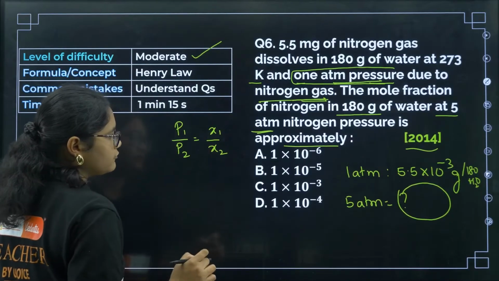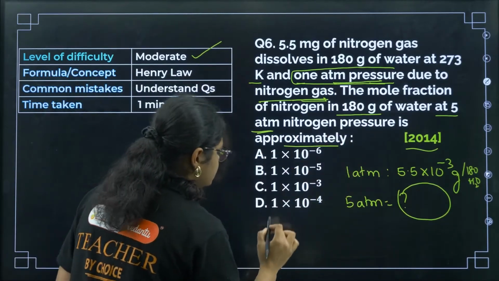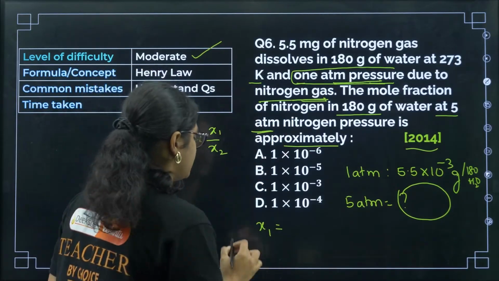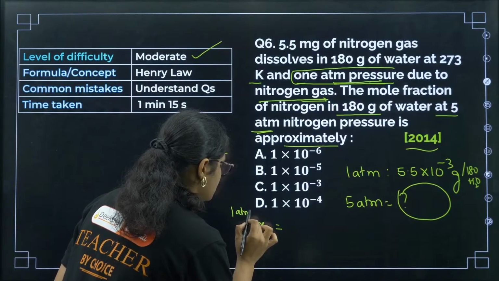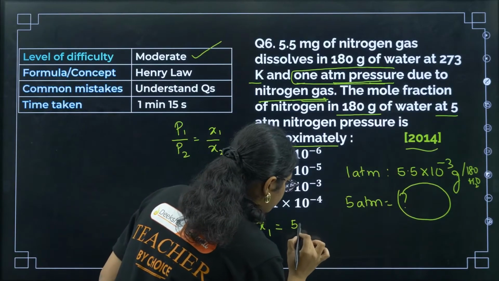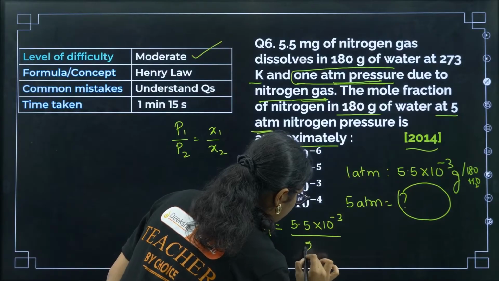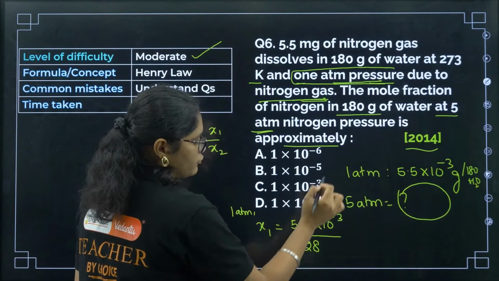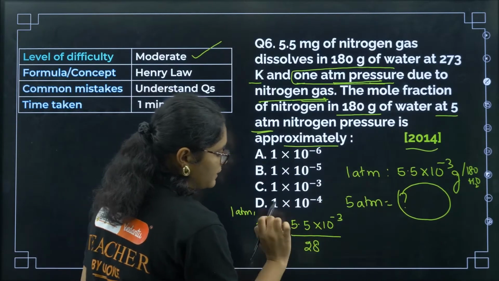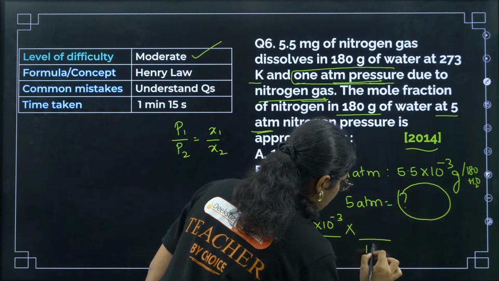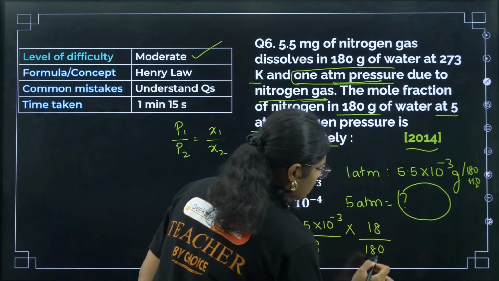Okay, so now we need to find X1 value, right? What is X1 value? Number of moles of nitrogen in the first condition, that is at 1 atm. Okay, so how much gram of nitrogen? 5.5 into 10 to the power of minus 3 gram divided by 28. Nitrogen molar mass is 28, given mass by molar mass. Then you have number of moles of solvent, so that is 180 gram divided by 18, right?